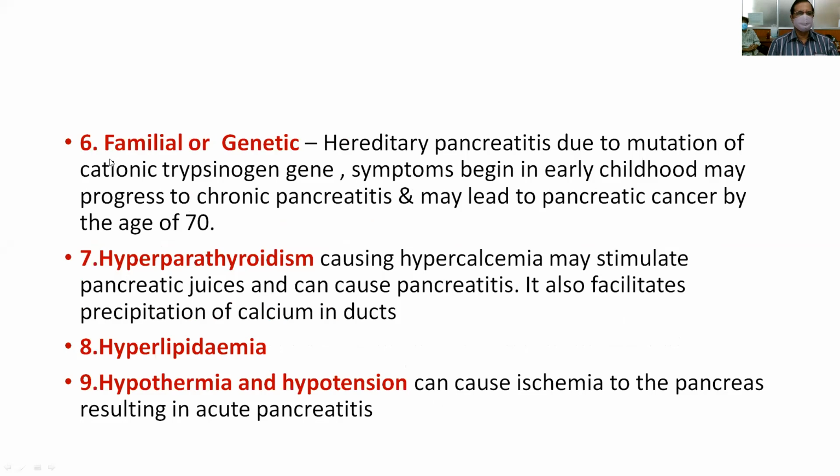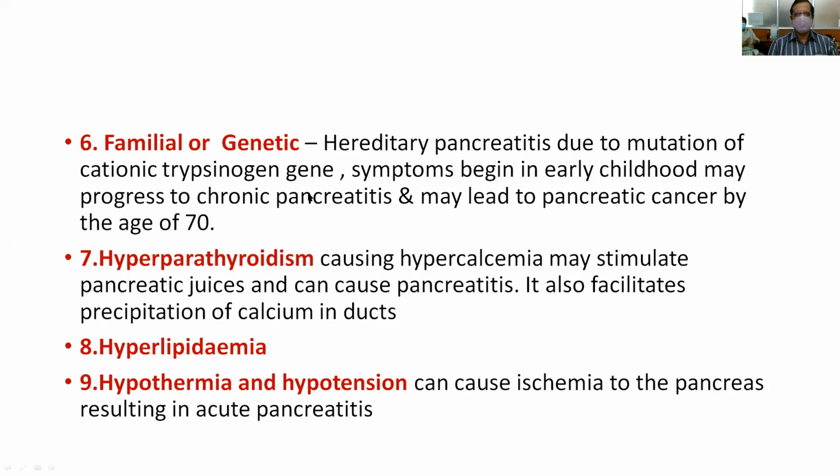And the sixth one is familial or genetic causes, and hereditary pancreatitis due to mutation of the cationic trypsinogen gene. So in hereditary pancreatitis, this gene is responsible for causing acute pancreatitis. And the specialty in hereditary pancreatitis is that it starts most of the time in early childhood and may progress to chronic pancreatitis. So it starts very early during childhood, leading to recurrent attacks of acute pancreatitis, and finally it will lead to chronic pancreatitis, which is a pre-malignant condition.